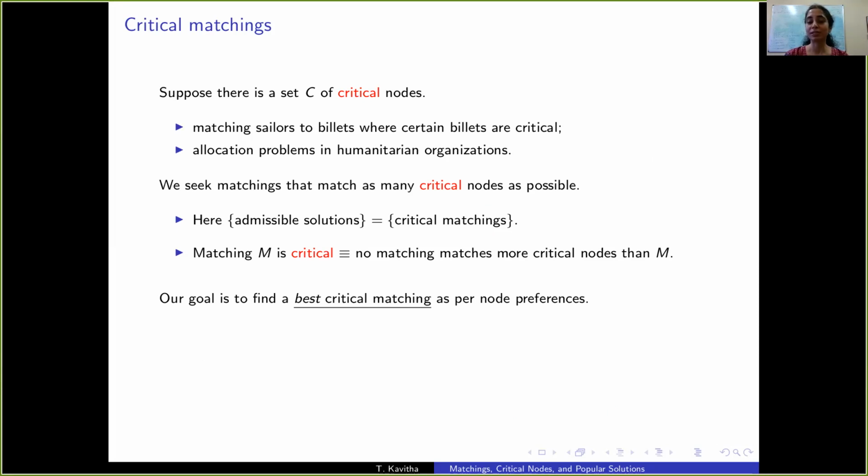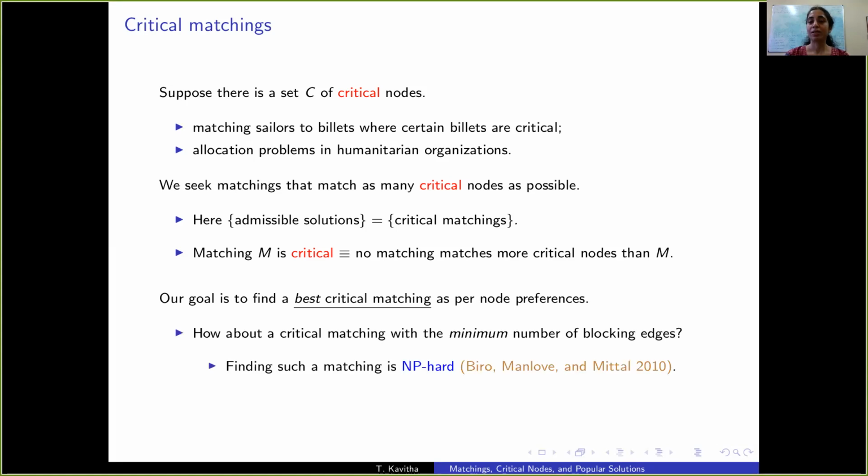So subject to the constraint that the matching is critical, we would like to find the best such matching as per node preferences. So matching as many critical nodes as possible is of primary importance, and then node preferences come into the picture. So how do we define a best critical matching as per node preferences? A natural relaxation of stability is to ask for a critical matching with the least number of blocking edges. But this is an NP-hard problem.